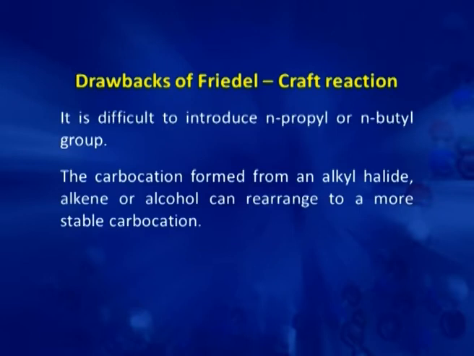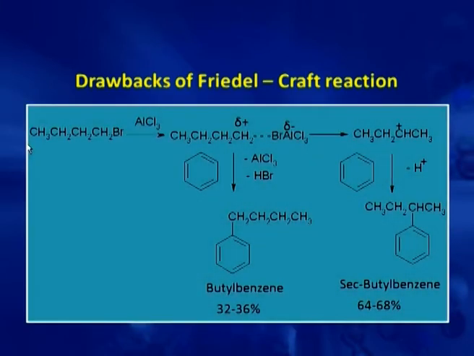So, the carbocation formed can rearrange to give a more stable carbocation. And this we can see here, this is a butyl bromide. On reaction with aluminum chloride, an intermediate complex gets formed. This intermediate complex, if it reacts with benzene, gives an n-butyl chain.